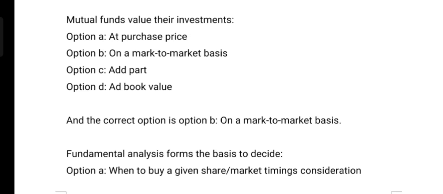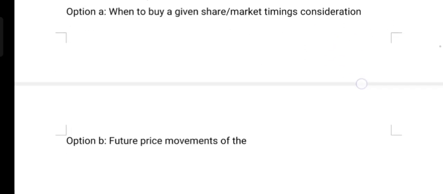Mutual funds value their investment. Option A, at purchase price. Option B, on a mark-to-market basis. Option C, at par. Option D, at book value. And the correct option is option B, on a mark-to-market basis.